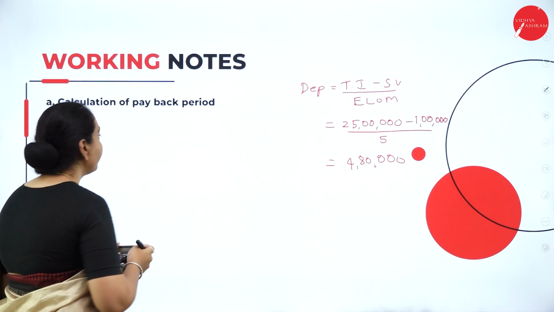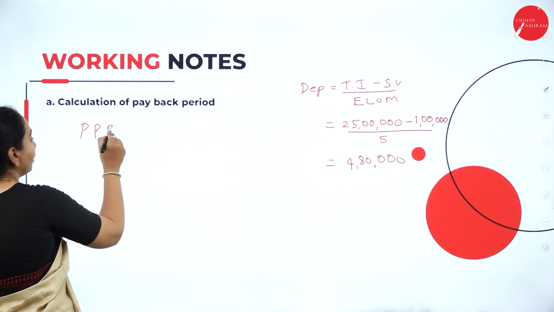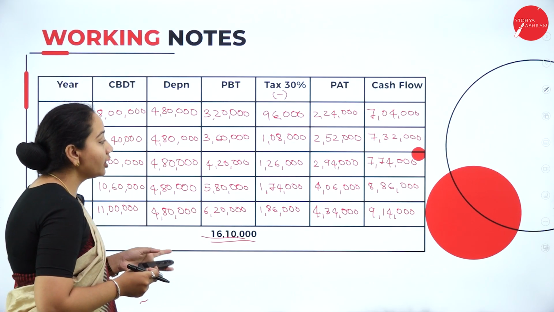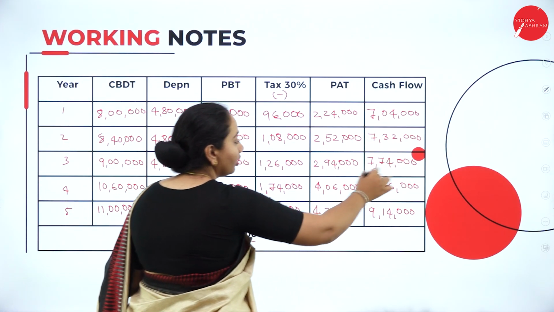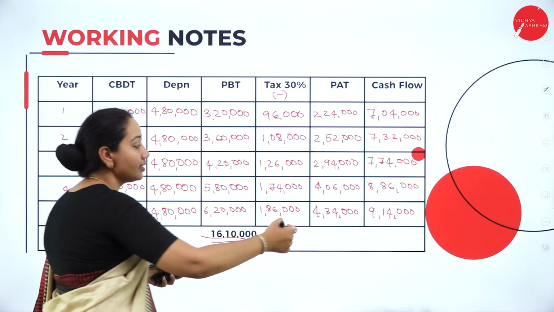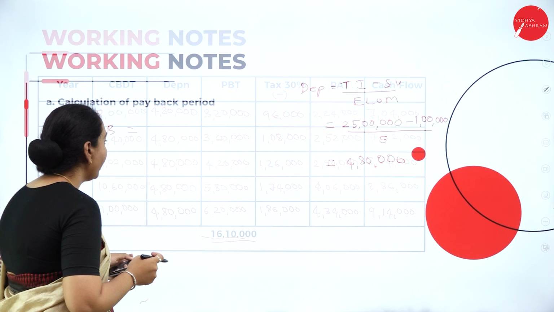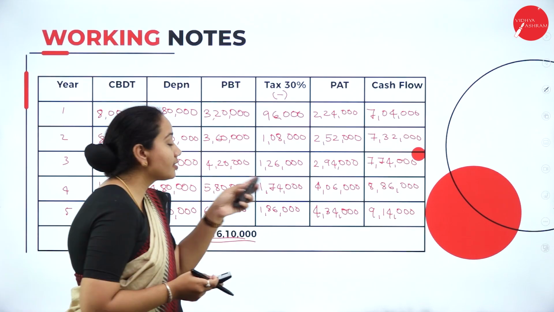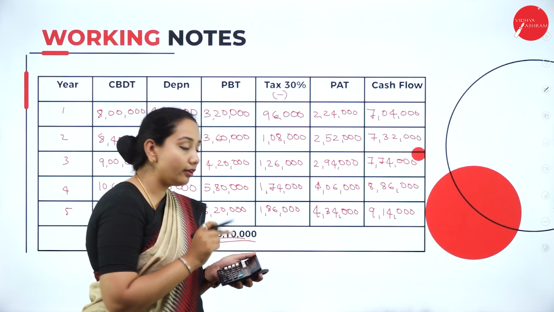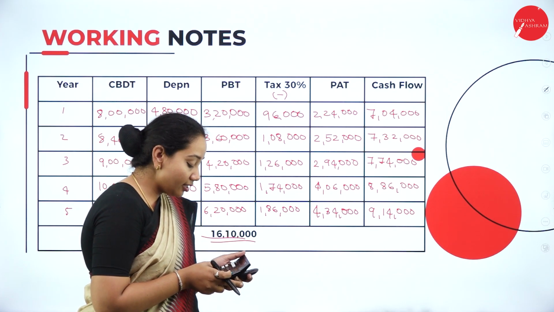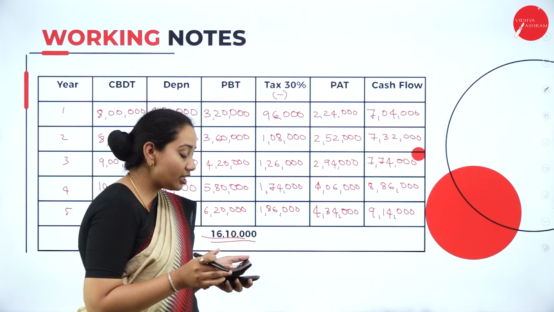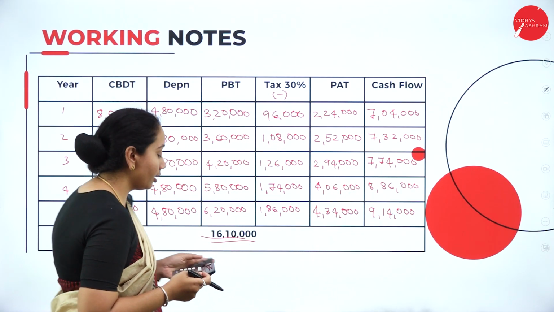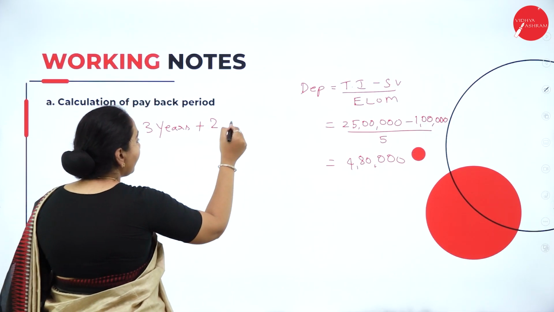We have invested 25 lakhs, but within 3 years we have got an amount of 22,10,000. So for the calculation of the payback period, initially it is going to take 1 to 3rd year, and we are going to get the excess amount from the 4th year. So write 3 years first, plus, still we need how much amount? We have got 22,10,000 against 25 lakh, so we still need 2,90,000. That 2,90,000 we are going to get in the 4th year.